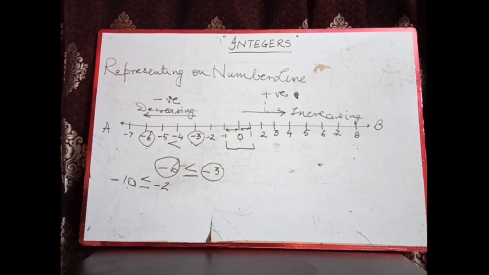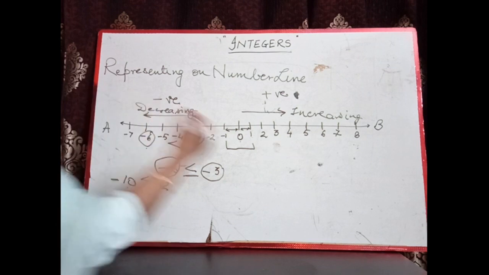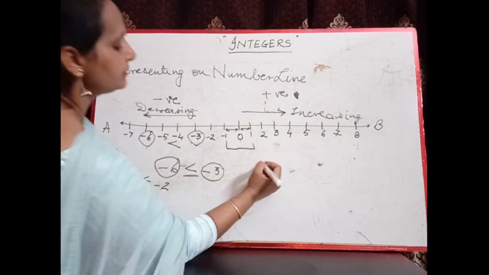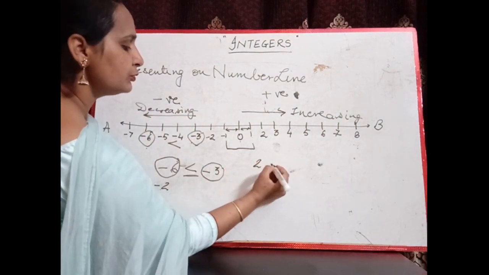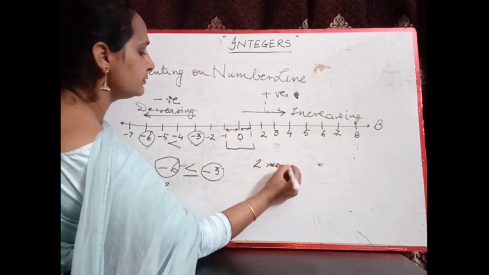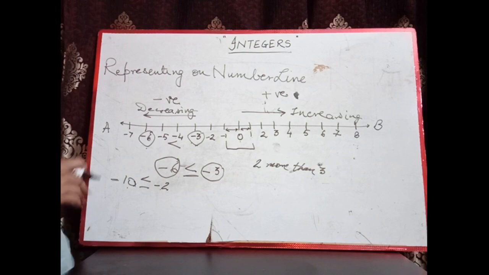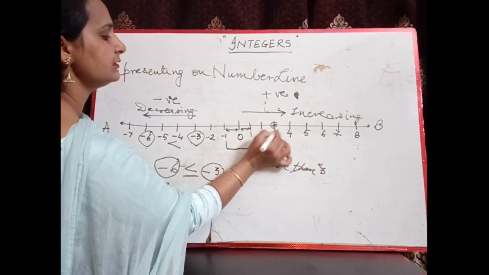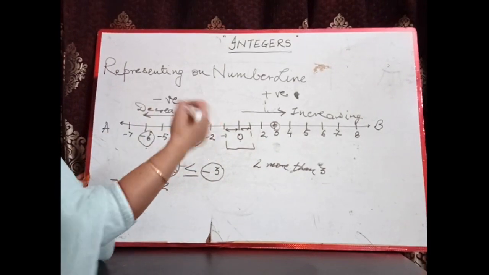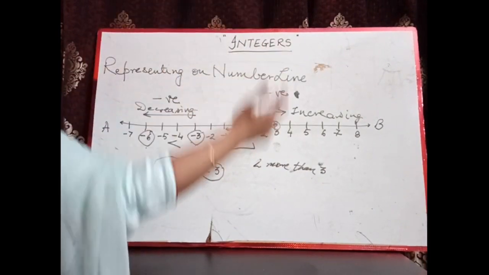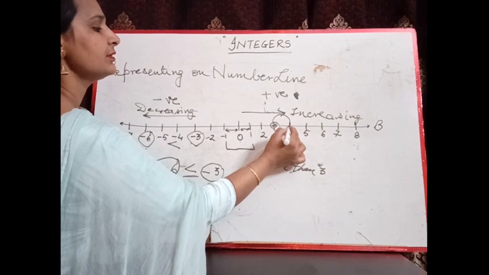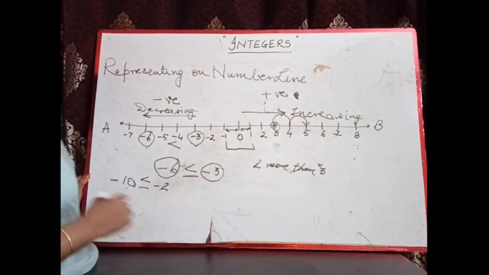Let's see what we can do. We can perform operations also here. 2 more than 3. That means we want a number which is 2 more than 3. That means we are at 3 and we want 2 more. So for more we will move on the right hand side. So we want 2 more, which means we get to 5.